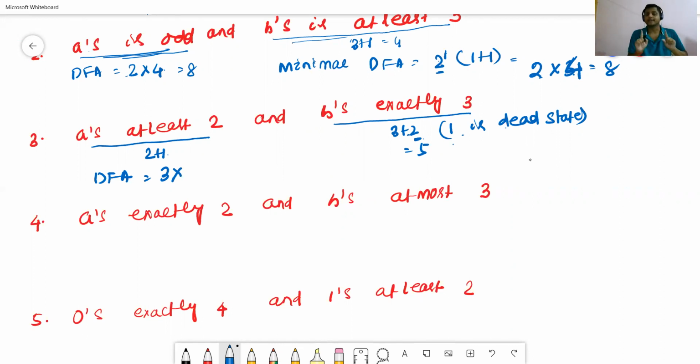Just remove the dead state. Why will we remove the dead state? Later I will discuss. Okay. Just remove the dead state. Remove the dead state means what?